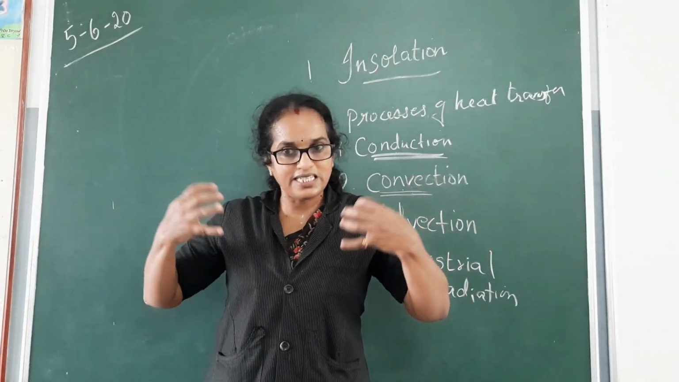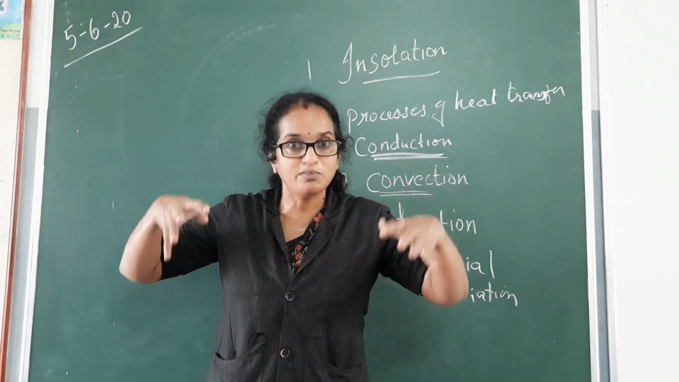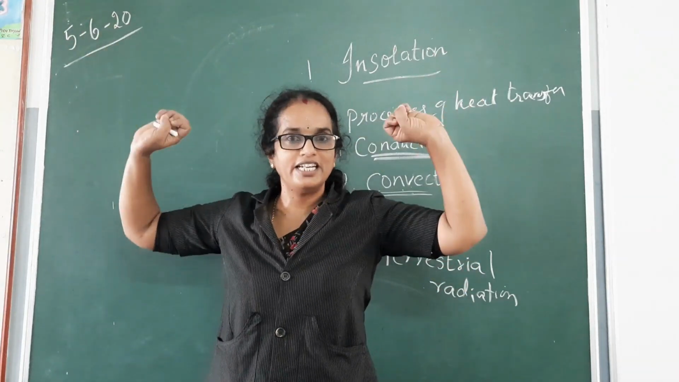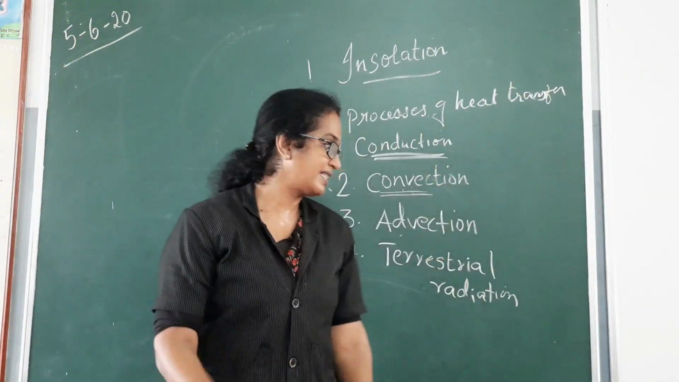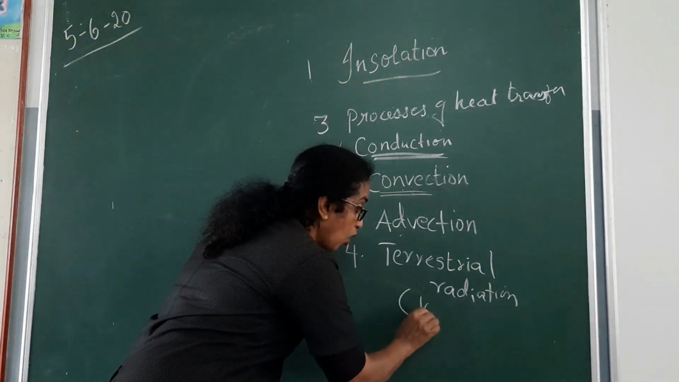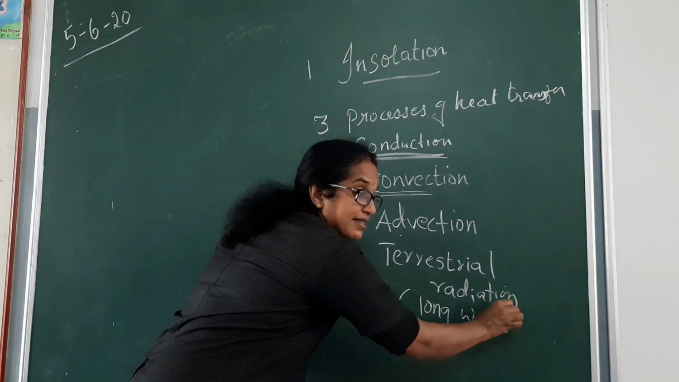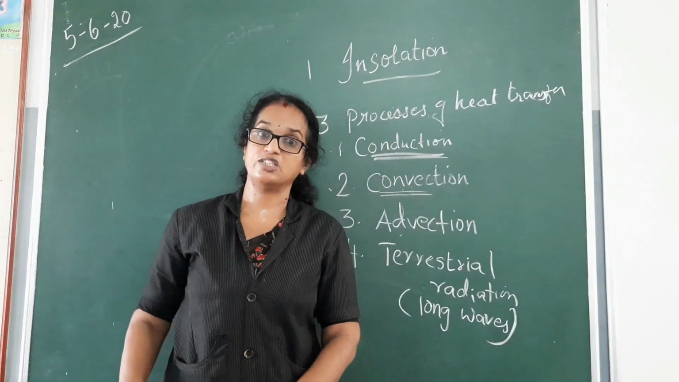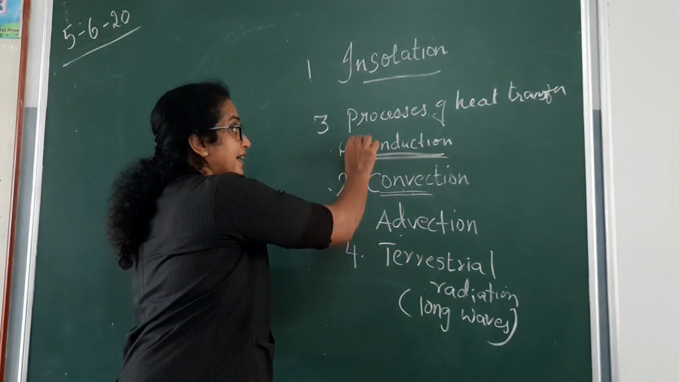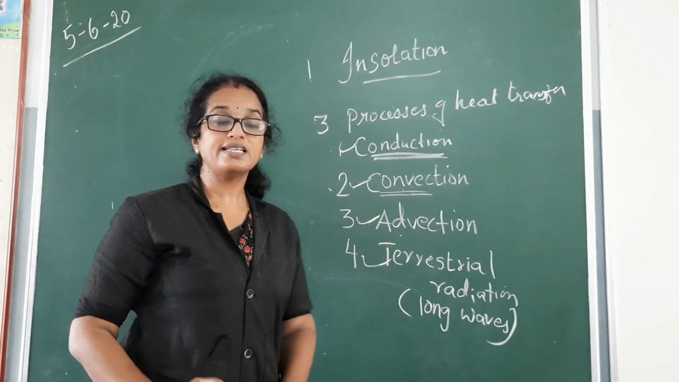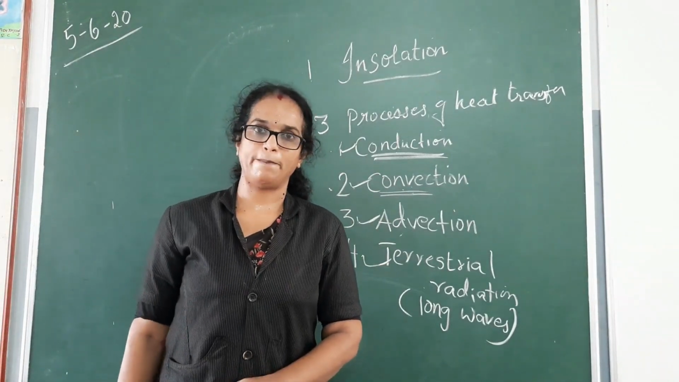Means energy, the sun's light, comes as short waves. That energy is re-radiated back to the outer space in the form of long waves, and that is called as terrestrial radiation. So there are four methods: conduction, convection, advection and terrestrial radiation.